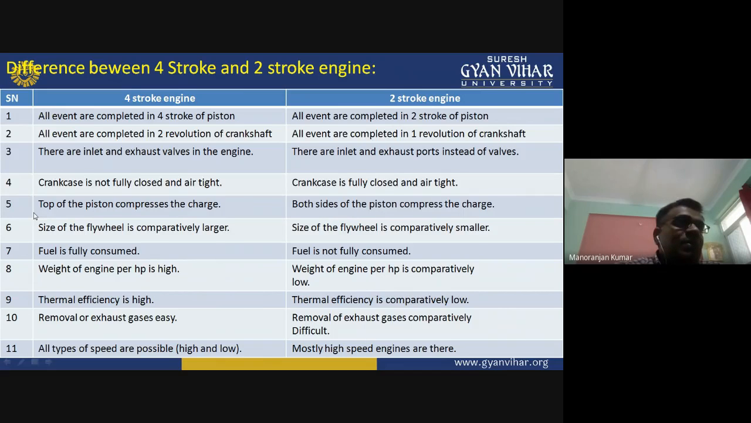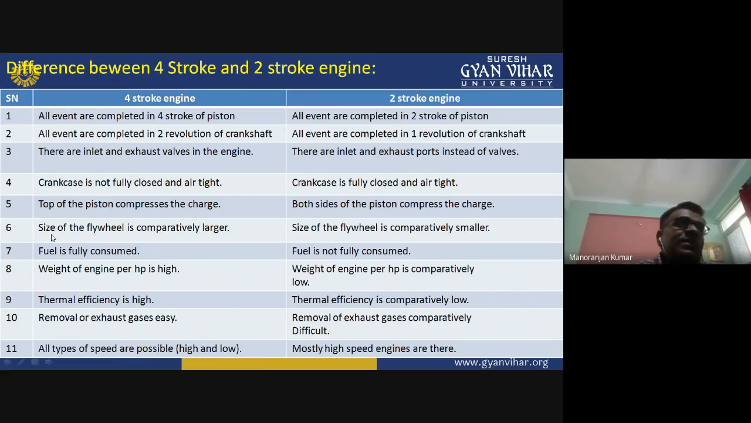Okay. In the four-stroke engine, the top of the piston compresses the charge. You have seen in the four-stroke engine, the piston is there, and when the piston is moving upward, the air and fuel mixture will be compressed. So the top of the piston compresses the charge. But in the two-stroke engine, both sides of the piston compress the charge. When the piston is moving upward, in that condition also this air fuel mixture is compressed, and when the piston is moving downward, then also it is compressing. Okay, so in the two-stroke engine, both sides of the piston compress the charge.